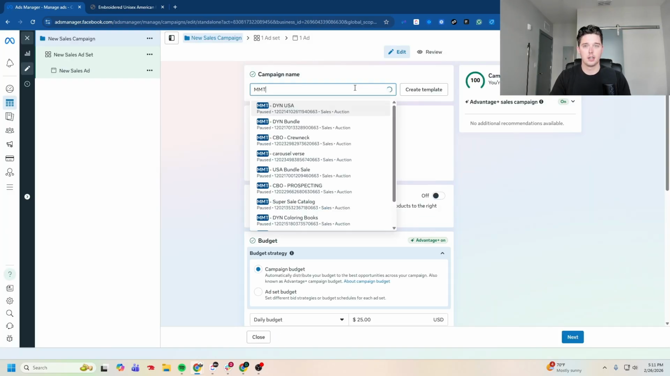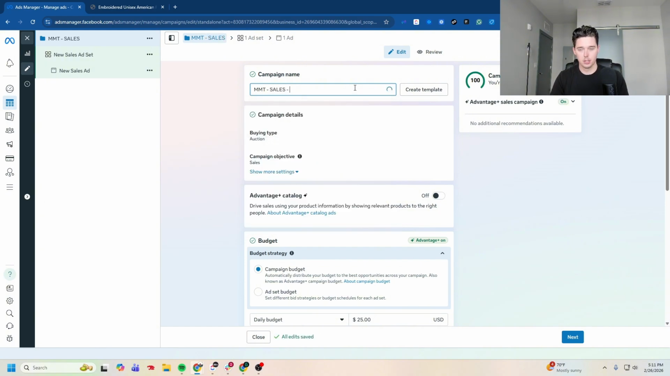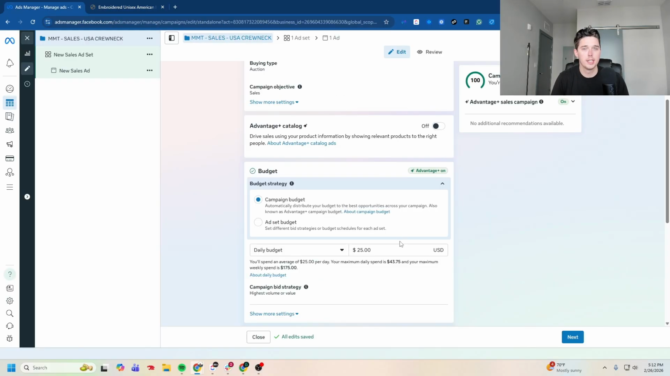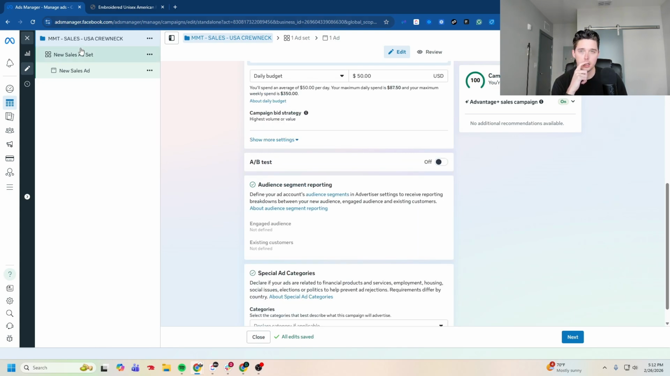We're going to go ahead and call this MT Sales USA crew neck. For this, I want to advertise our single crew neck here. We want to set a CBO budget. We no longer use ABO budgets ever. My recommendation, assuming you can spend $50 a day, is to set your daily budget. Even if you spend $10 a day, $5 a day, $20, $30, $40, $50, you want to set it at a level that you feel comfortable spending for a full 30 days without moving it up and down. All right, we're going to go ahead and click new sales ad set.